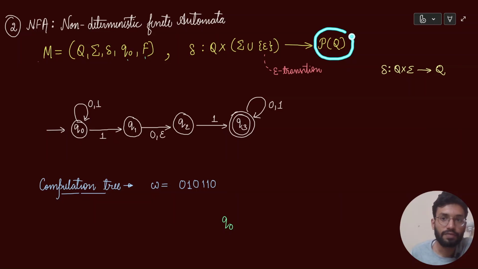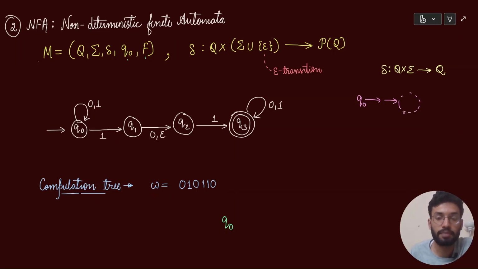The right hand side of this function is the power set of Q. This is most important. What does power set of Q mean? At any point of time, I'll start from Q0, but as I move ahead, at some point of time I can be not only in a single state, I can be in a set of states. So actually, because of this non-determinism, at a particular point of time you will not be in just a single state. Your context, the context of a machine which we just read, will be multiple states together. And how do these things work?